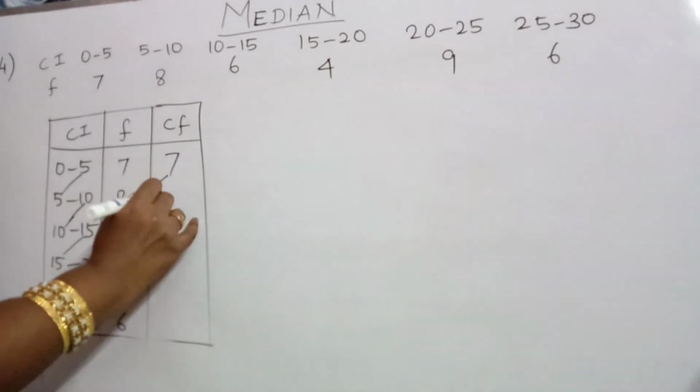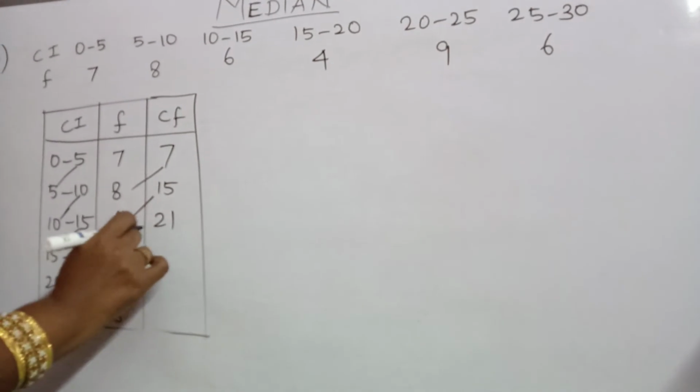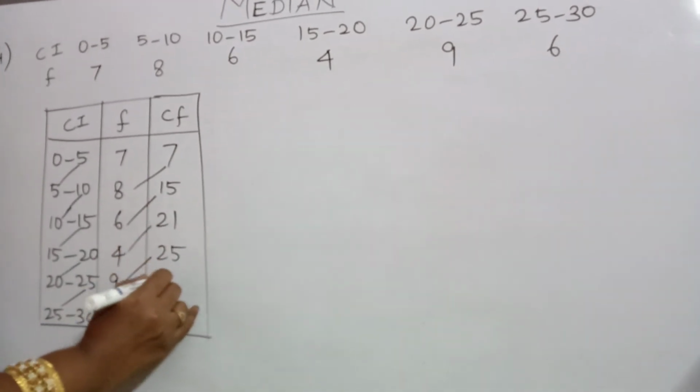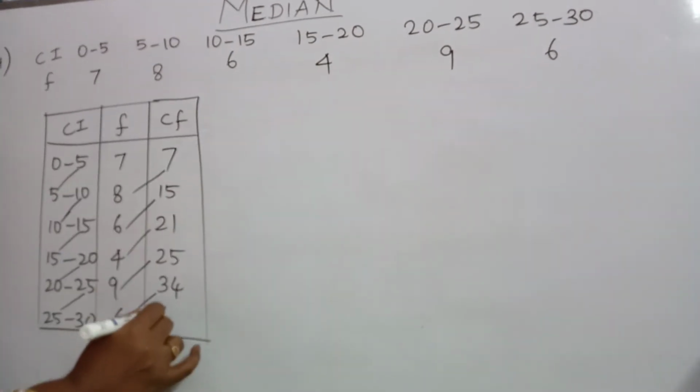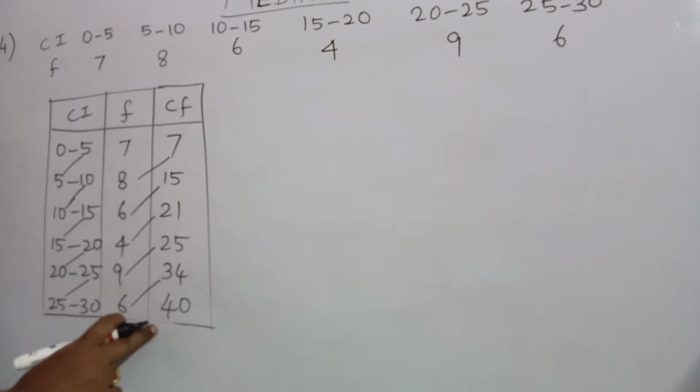7 plus 8 is 15. 15 plus 6 is 21. 21 plus 4 is 25. 25 plus 9 is 34. 34 plus 6 is 40, which is our total frequency, that is our n.